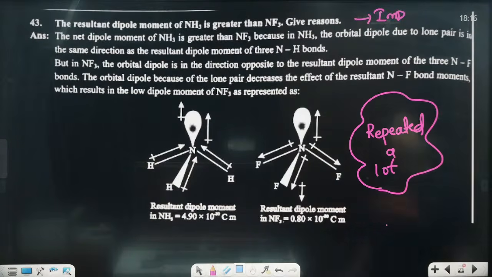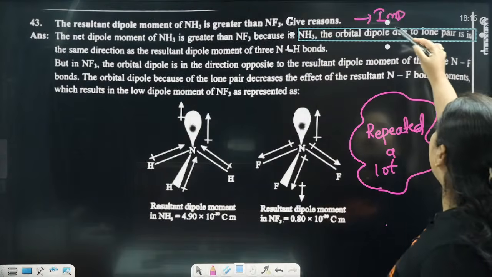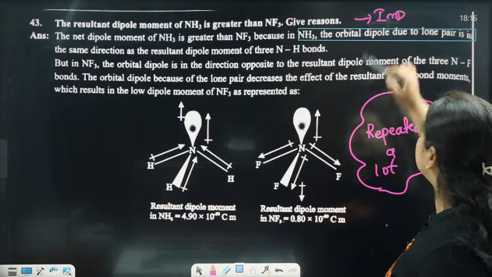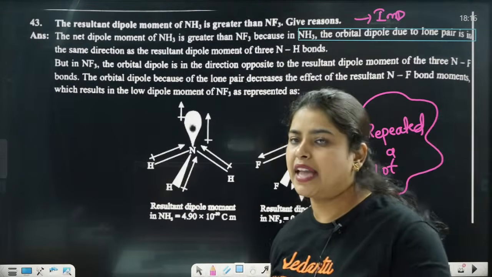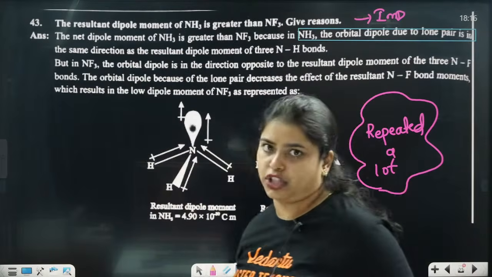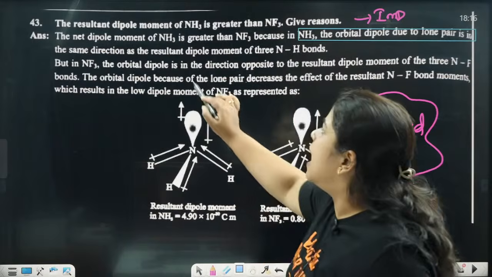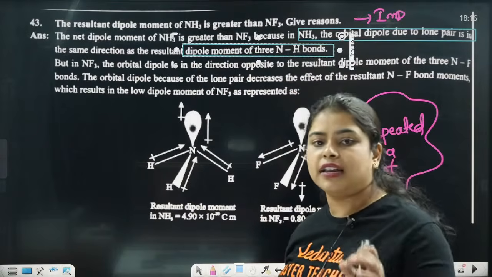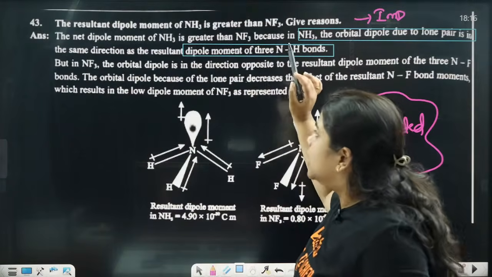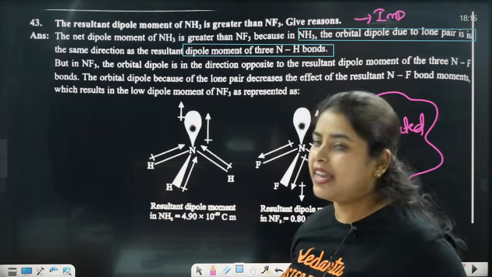Okay, the net dipole moment of NH3 is greater than NF3 because in NH3 the orbital dipole due to the lone pair is in the same direction as the resultant dipole moment of the 3 NH bonds.